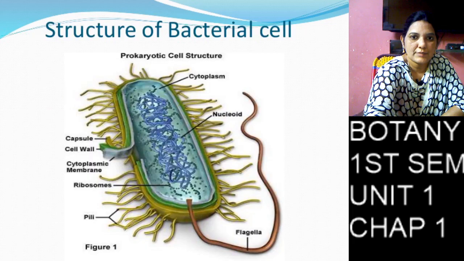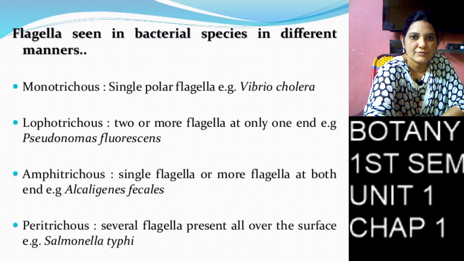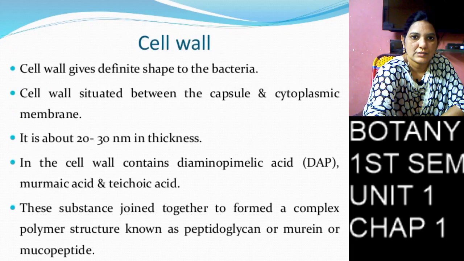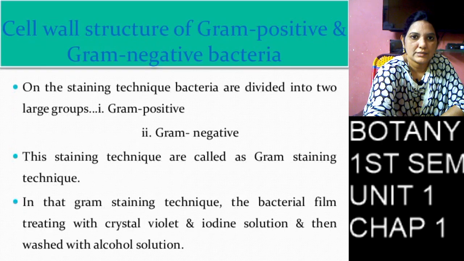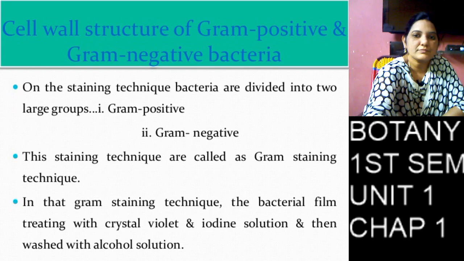Cell structure: bacterial cell structure. Flagella, types of flagella: flagella are seen in bacterial species in different manners. And gram positive and gram negative bacteria staining methods.